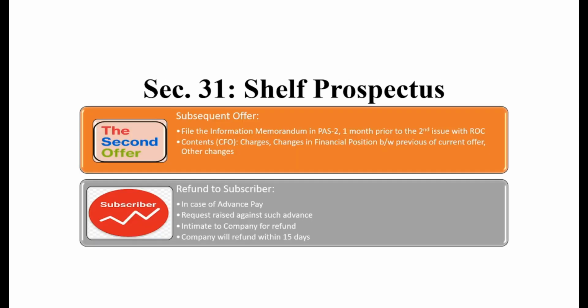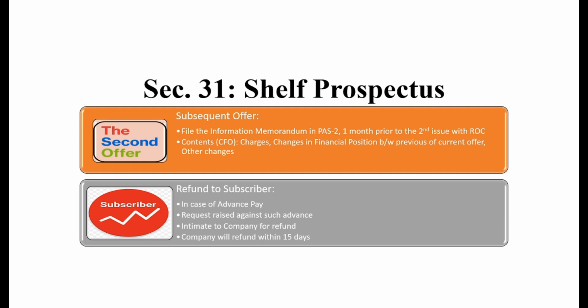Next, what do we mean by subsequent offer, or what does a company need to do at the time of a subsequent offer? As we discussed, in the case of the first offer, the company issues a shelf prospectus and issues its first tranche of offerings. Now the company is permitted by law to issue multiple tranches or multiple issues, which shall be more than two in a particular year.